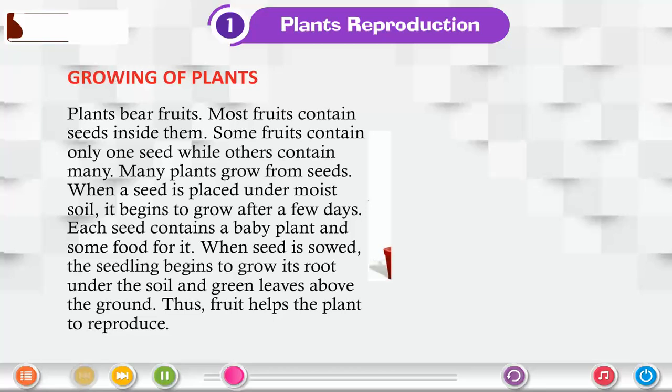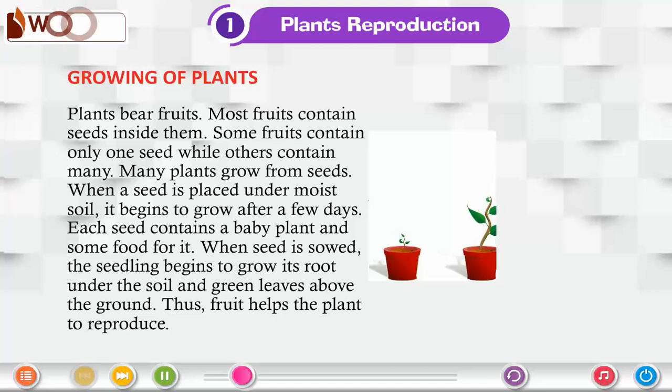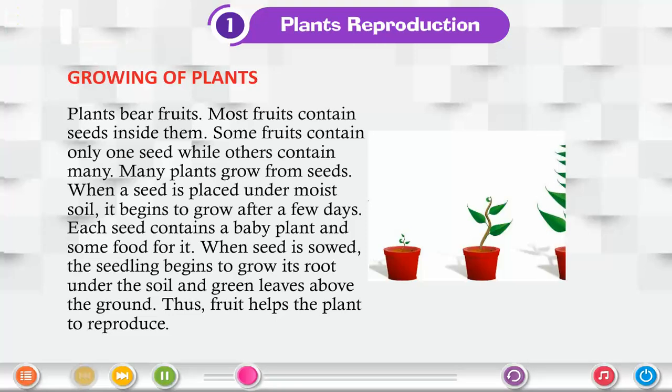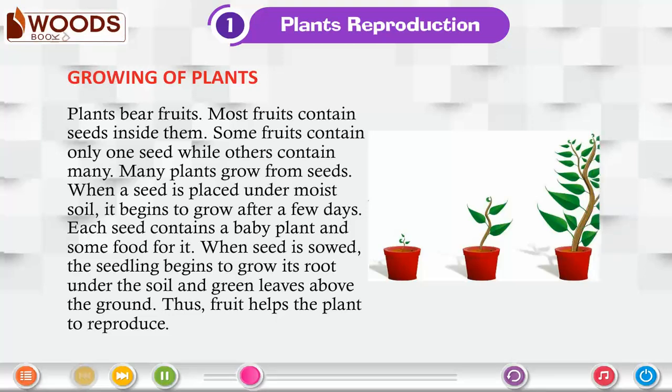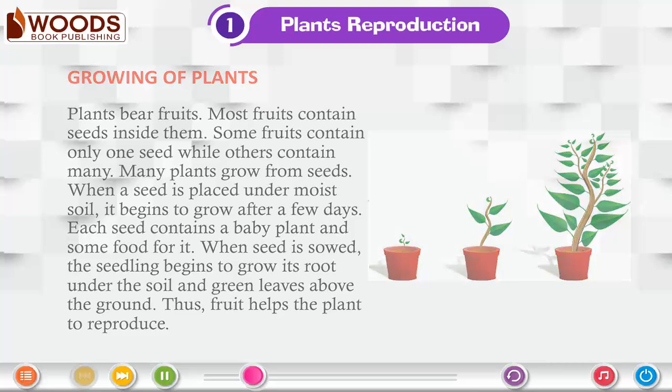Growing of plants. Plants bear fruits. Most fruits contain seeds inside them. Some fruits contain only one seed, while others contain many. Many plants grow from seeds. When a seed is placed under moist soil, it begins to grow after a few days. Each seed contains a baby plant and some food for it. When seed is sowed, the seedling begins to grow its root under the soil and green leaves above the ground. Thus, fruit helps the plant to reproduce.